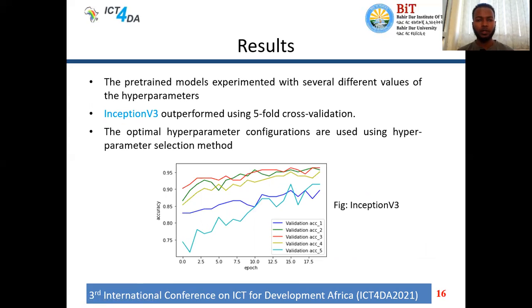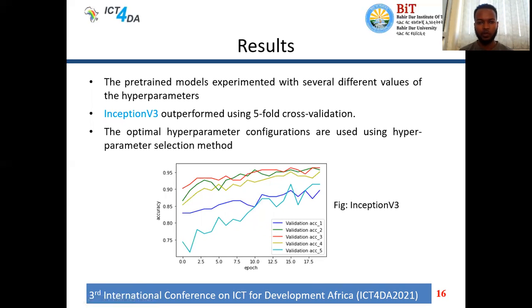When it comes to the results, the pre-trained models were experimented with several different parameter values. Among them, Inception V3 outperformed with 5-fold cross-validation. The optimal hyperparameter configuration was obtained using the hyperparameter selection method, which I mentioned in the above section. This image shows the Inception V3 validation accuracy in each fold. For example, the first fold is depicted as validation accuracy 1, which is this line, and in total the 5 folds are depicted in this image.